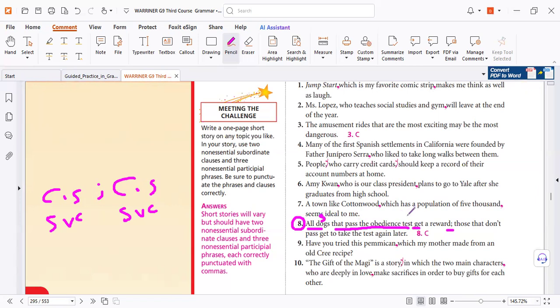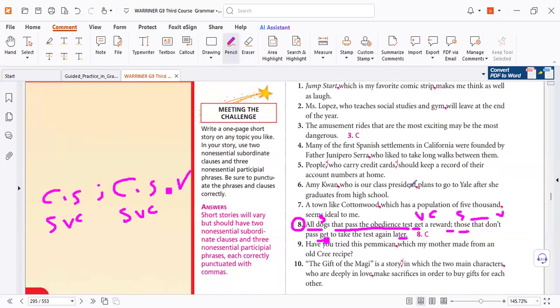Look, clause, verb, complement, correct. This part, semicolon, those subject that don't pass get subject, clause, verb, and then complement, correct. So this structure is correct, so we can use a full stop. That's why, my friend, to understand.